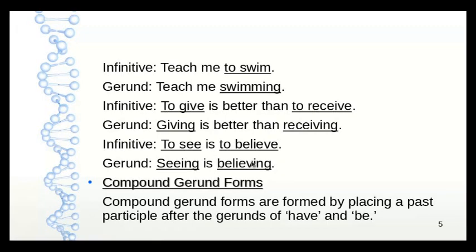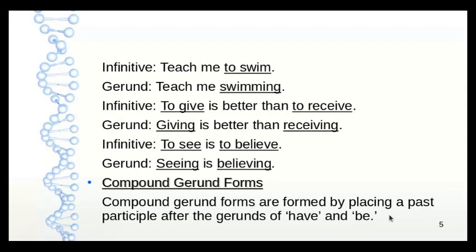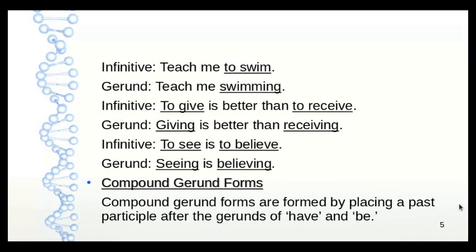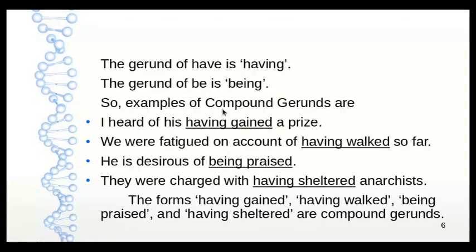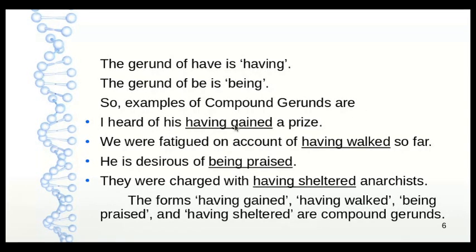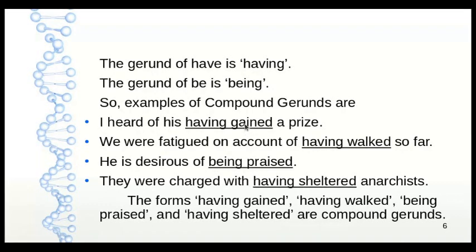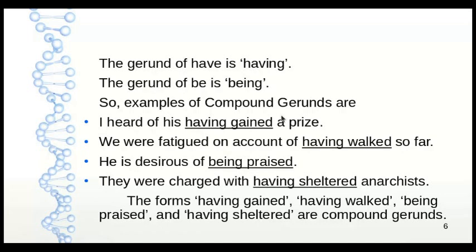Now let us check what compound gerund forms are. Compound gerund forms are formed by placing a past participle after the gerunds of have and be. The gerund of have is having, the gerund of be is being. So examples of compound gerunds are, I heard of his having gained a prize. Having gained, in this, gained is the past participle of gain. So having gained is the compound gerund.